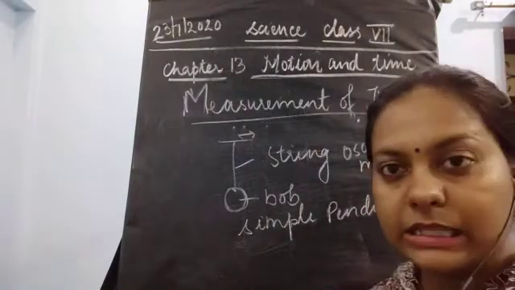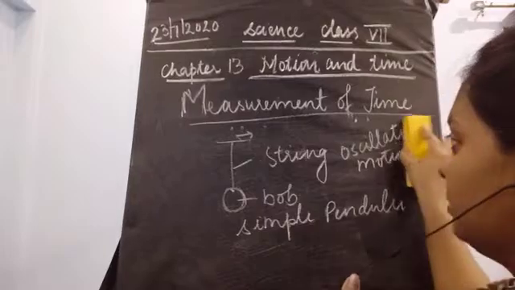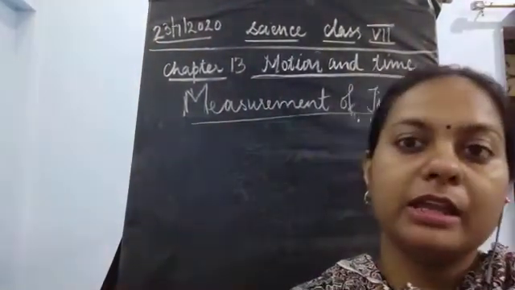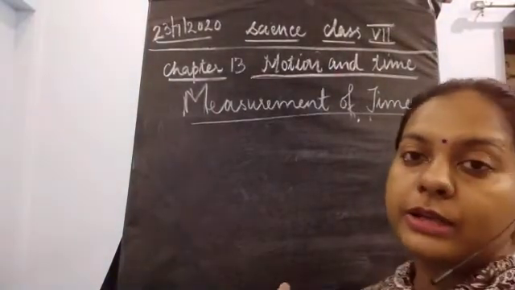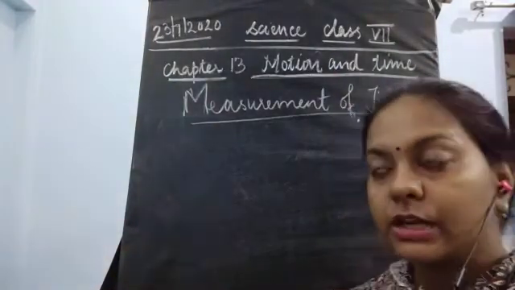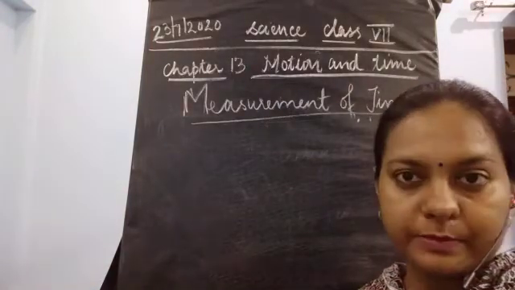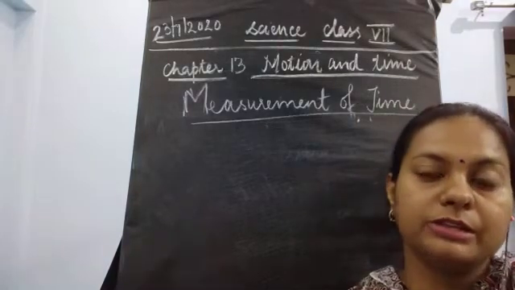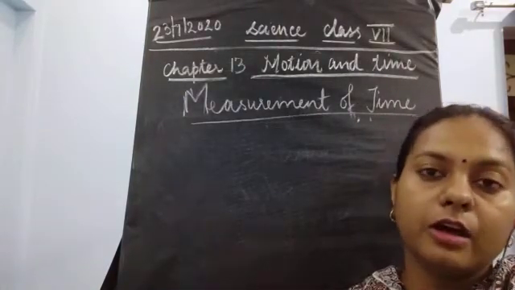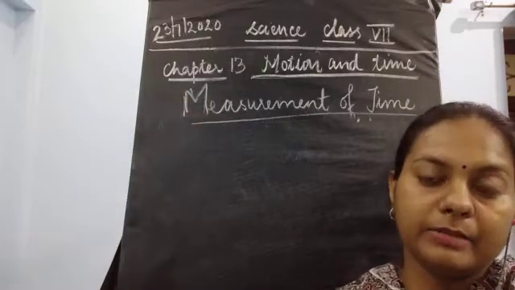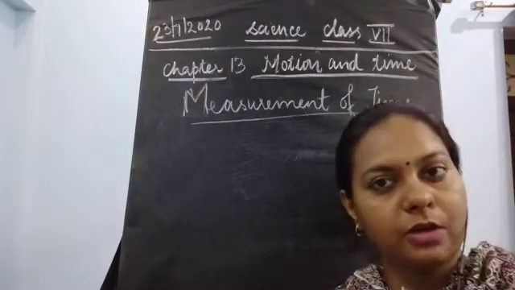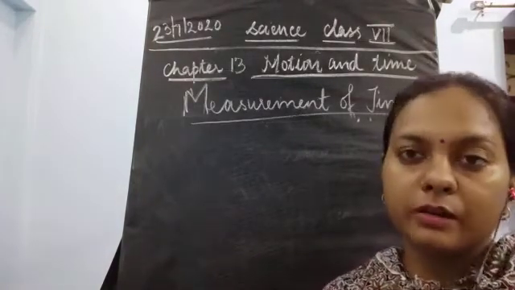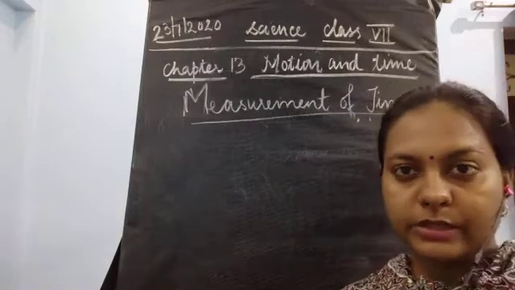Oscillatory motion means it is a to and fro motion where an object is moving left and right only. There are certain words here. This oscillatory motion is shown by a simple pendulum, and a simple pendulum is also attached in wall clocks, where you could see a clock and a pendulum hanging just below it. These types of clocks are available nowadays also, and were available in past times too. So we will study some words related to this oscillatory motion.